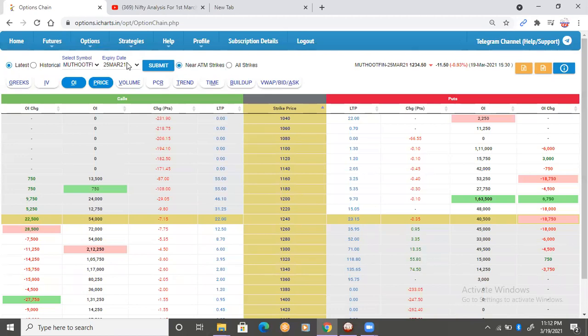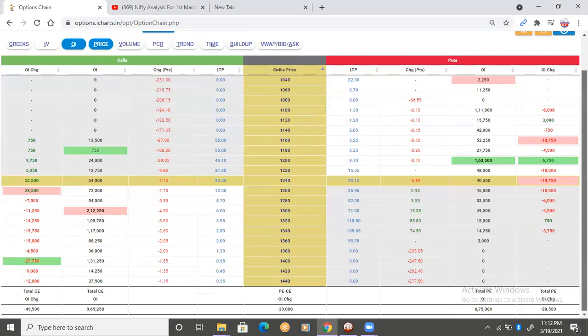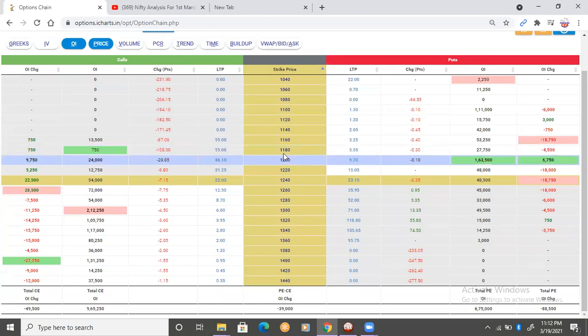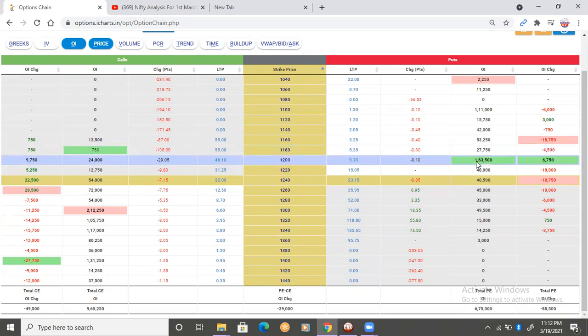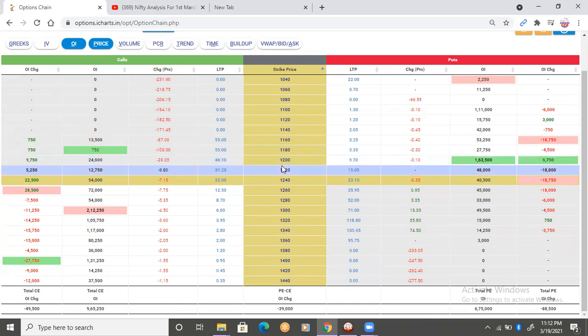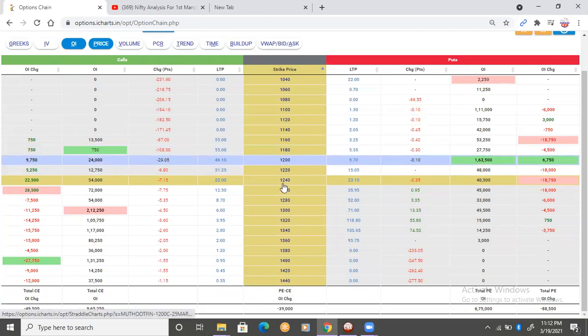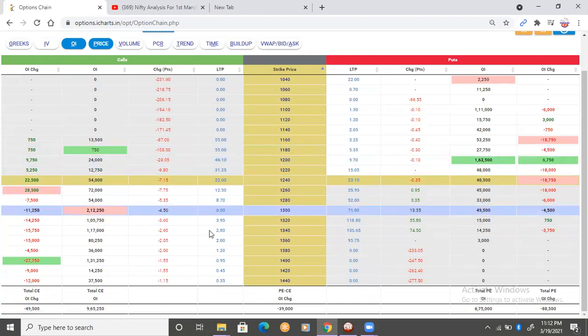This is Muthoot Finance. Now look at the 1200 strike. What is happening in 1200 strike? On put side, 1200 strike is having highest open interest with 1,63,500 shares active. So this is looking like it can work like a support for March expiry. Now look at what is happening on call side. 1300 strike is having highest open interest, 2,12,250. So this can work like resistance.